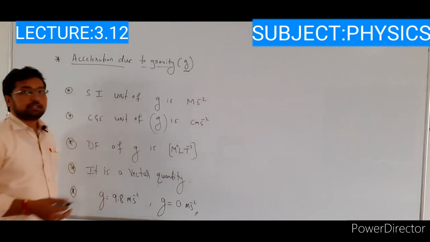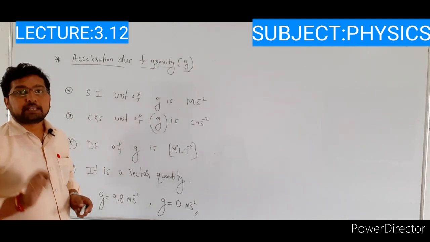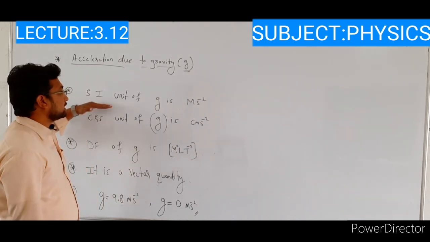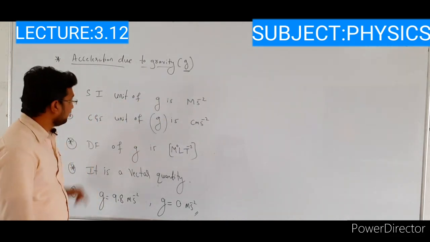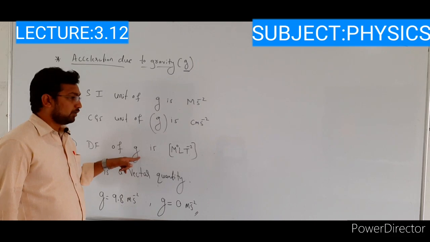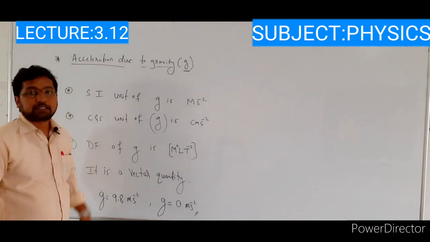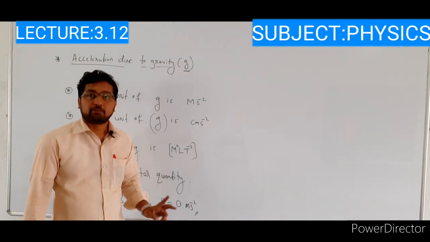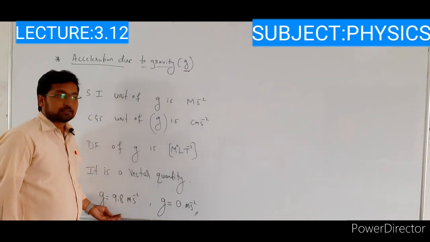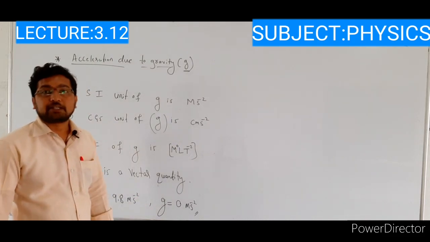Okay, this is about the acceleration due to gravity. The first one: acceleration due to gravity means the acceleration experienced by a body due to earth's gravity. The SI unit of acceleration due to gravity is meter per second square, and the CGS unit is centimeter per second square. The dimension formula is M to the power 0, T to the power minus 2. It is a vector quantity, meaning it has both magnitude and direction, right? The magnitude is given here: on the surface of the earth, the acceleration due to gravity is 9.8 meter per second square. Then what is the direction of acceleration due to gravity?